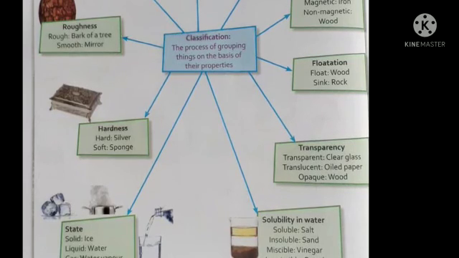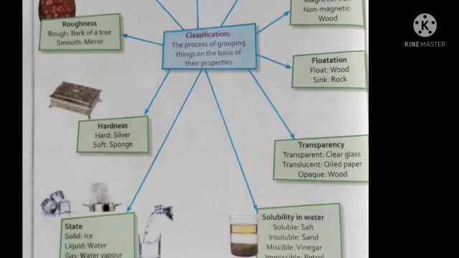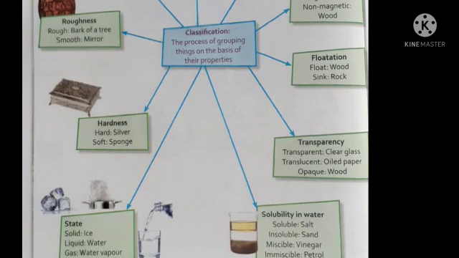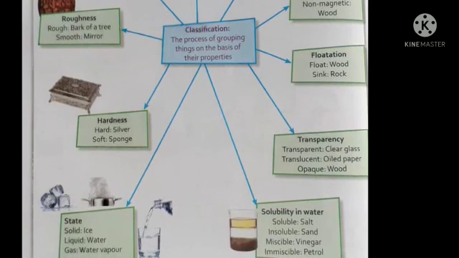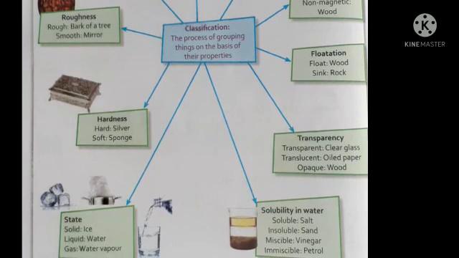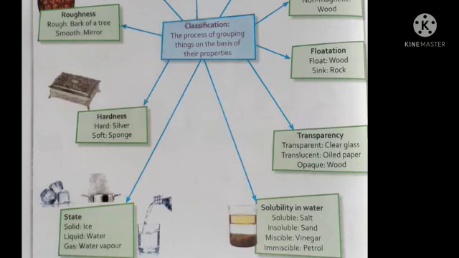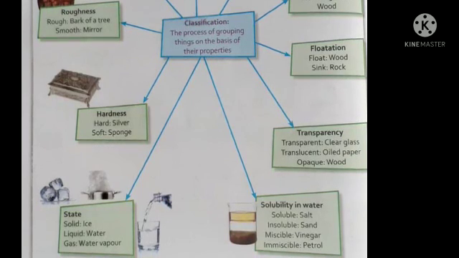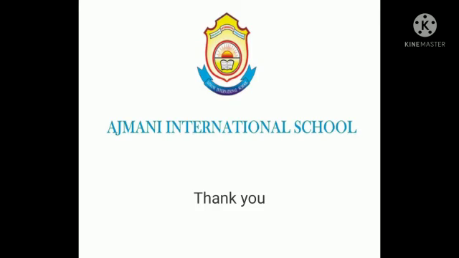Now, what is the state of the material? The state of material can be solid, liquid, or gas. Now, students, hardness, which means whether an object can be compressed or not. Hard materials do not compress, you cannot compress iron or silver, while soft materials can be compressed easily, for example a sponge.